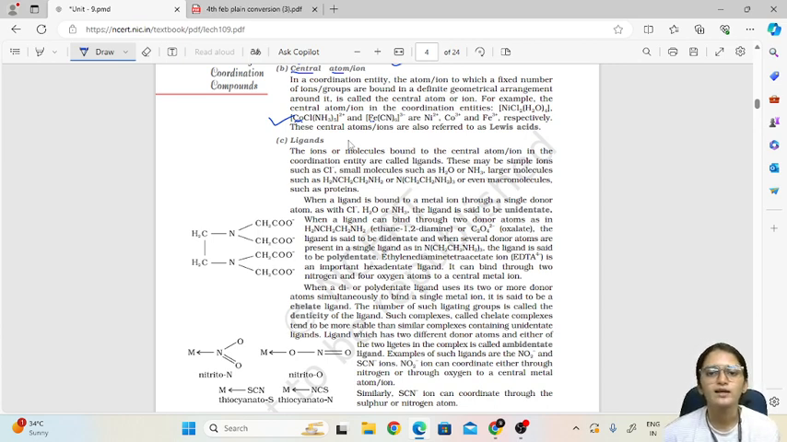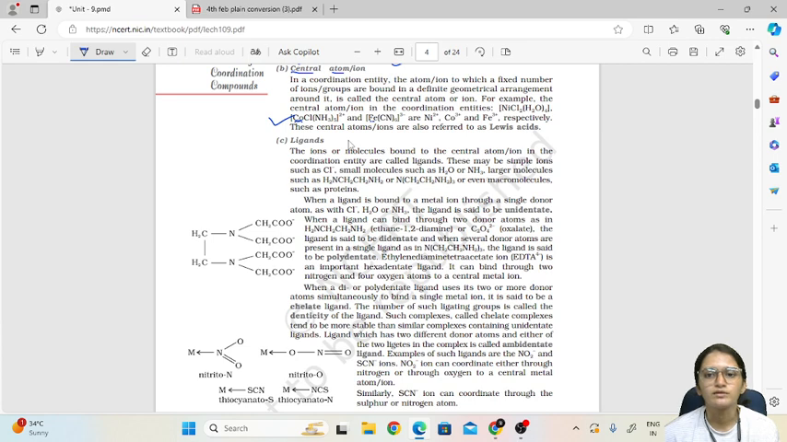Now why are we taking anions or neutral molecules? Because we want electrons to form the bond. When we take anions, we have extra electrons with them. And if you take a neutral molecule, we can take only those which have a lone pair. So in water, oxygen has a lone pair, and in ammonia, nitrogen has a lone pair. That's why we take these as ligands.